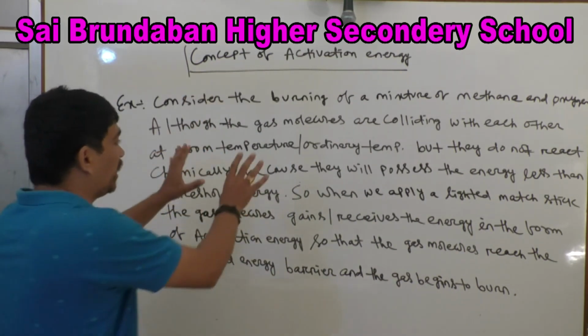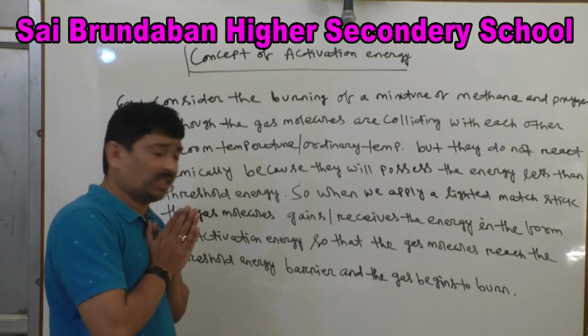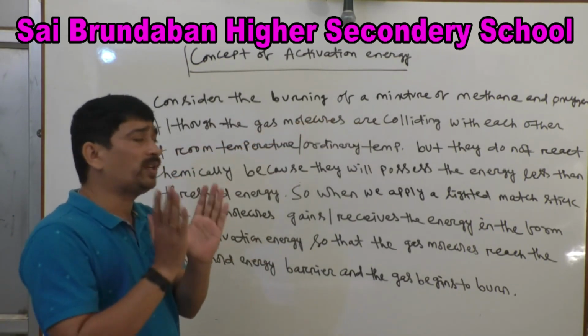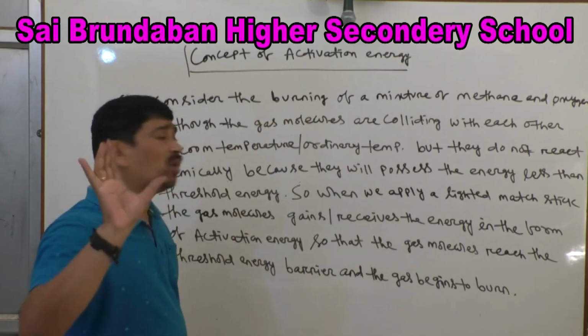Look at this example. Whatever I am writing, I am simply explaining these things. First we will take a mixture of methane and oxygen.